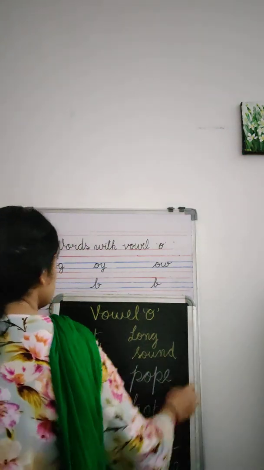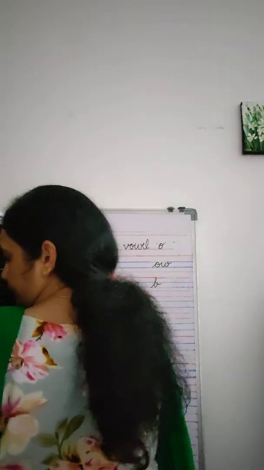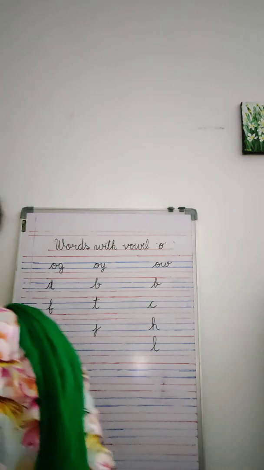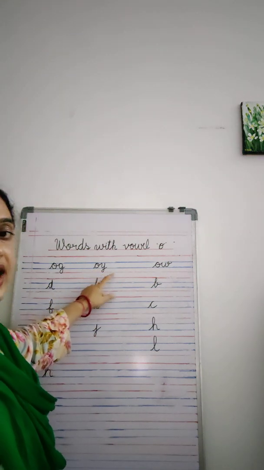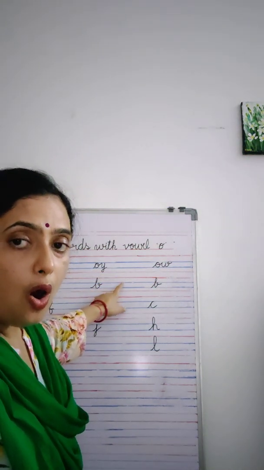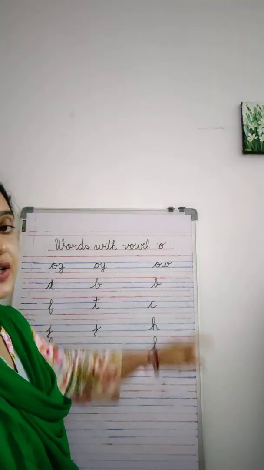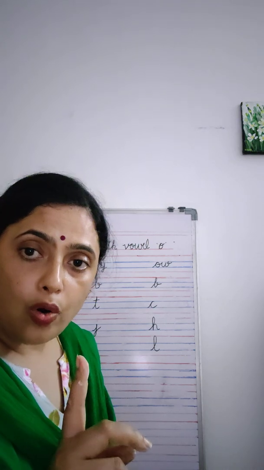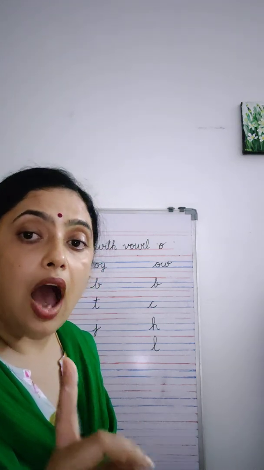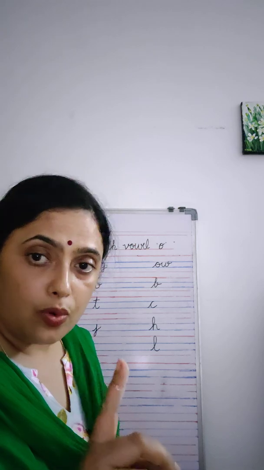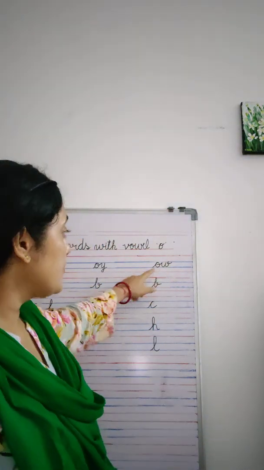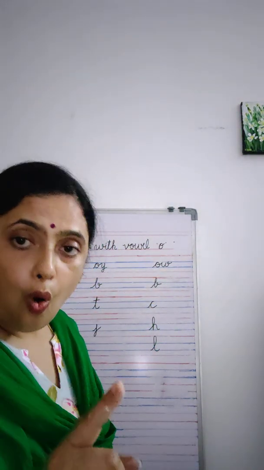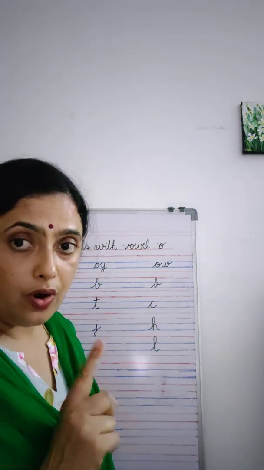Okay, now let's do the words with vowel O. So, who all are the guests for today? We have og, and o and y becomes oi. Okay, O and W gives us two sounds. Remember, it gives us two sounds. One is O like bo, and one is ow like cow. So it gives us two sounds, O and ow. Always remember that.